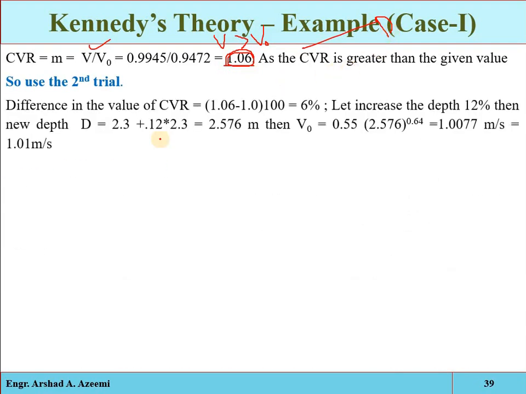Again, there is just a recommendation to find out by what percentage the critical velocity ratio is more than the given value.